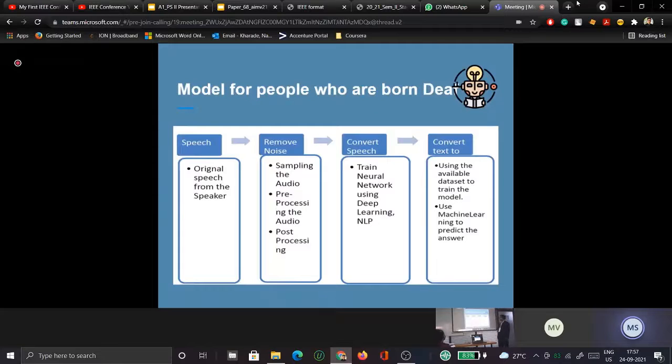Next. So the model for people who are born deaf. First of all, the speech of the one who is talking to them will go through the noise removal process and the pre-processing of the audio. After that, that speech will get converted to text. For that, we have trained the neural network using deep learning and natural language processing. And after conversion of speech to text, we have converted the text to sign language. For that, we have used machine learning to predict the answer.